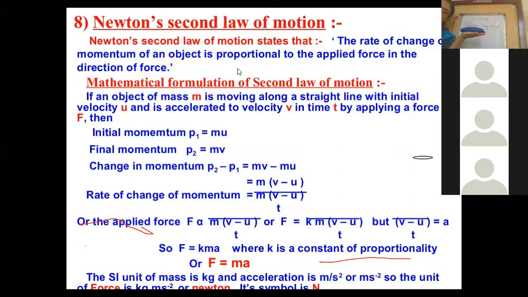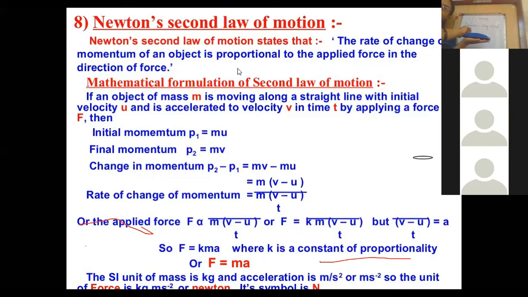1 kg. In order to move it, it is in the state of rest. In order to move it, what do I have to apply? Force. I have to unbalance the force. Because at this moment, all the forces are balanced. The net resultant of all the forces acting on this object is 0.